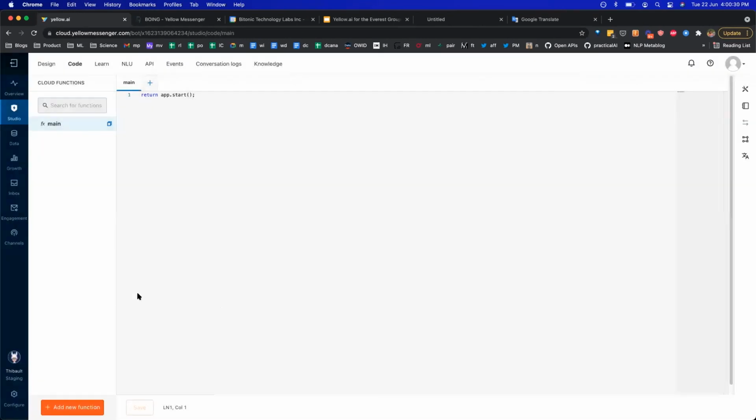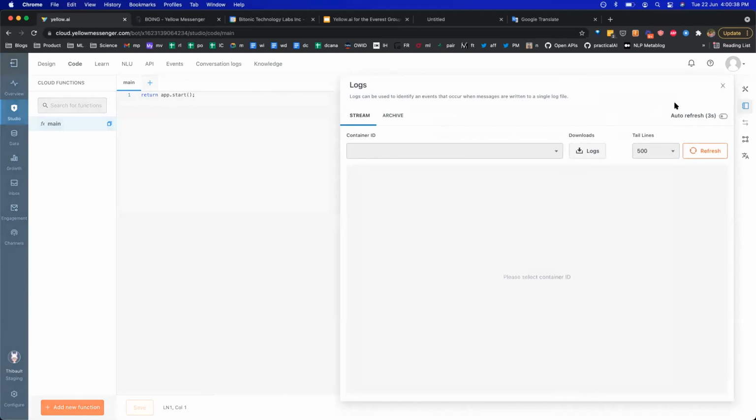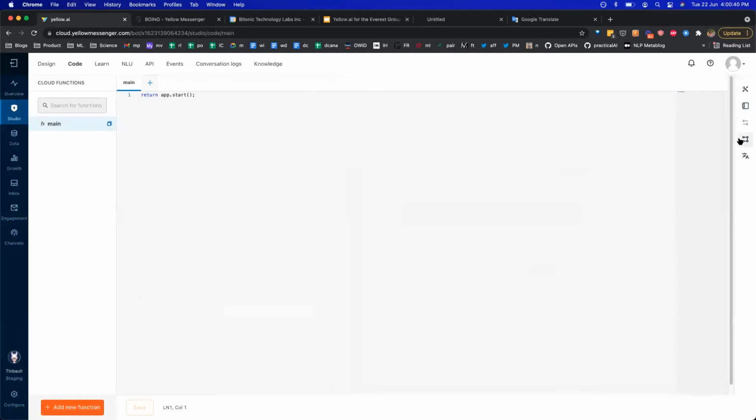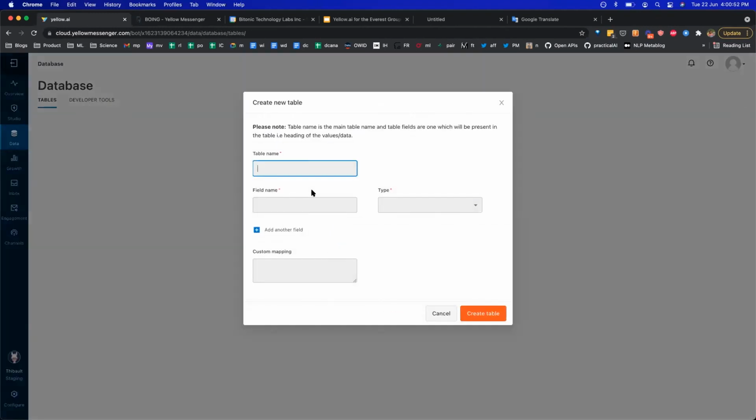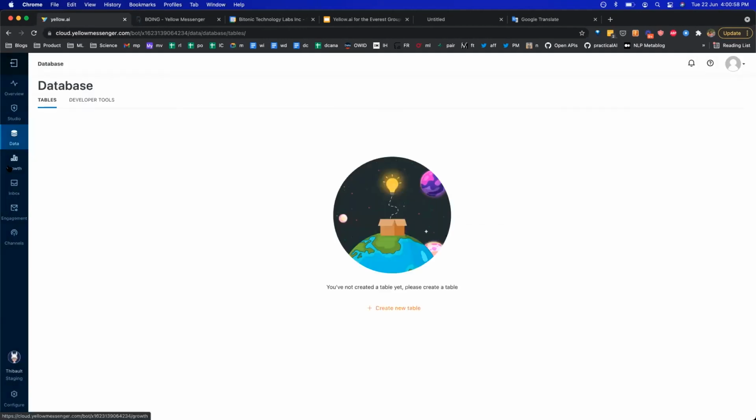So this comes with complete SDLC, software development lifecycle management, which means it has things like your constants, logs, how do you manage your releases, how do you revert your changes, etc. All of that comes along with this. There's also a database section where you can go ahead and create your own tables, which is like an internal database for your bot. So any temporary data that you want to store can be easily stored and managed here.